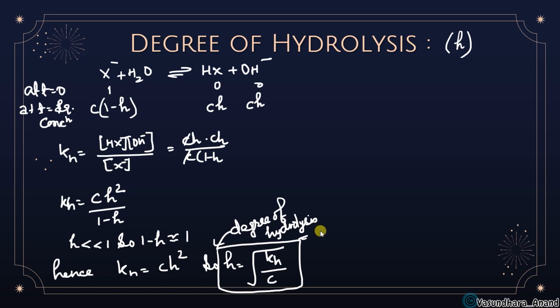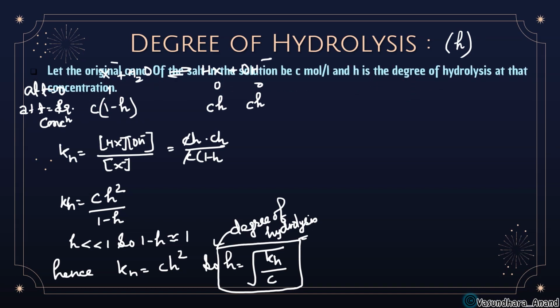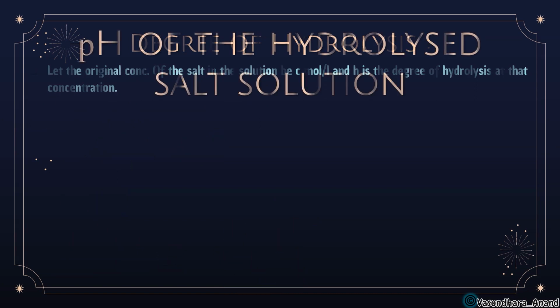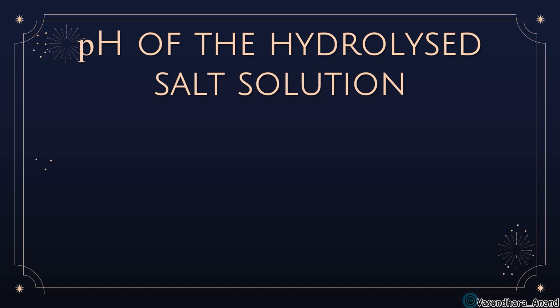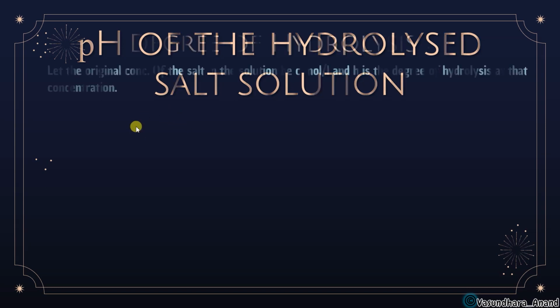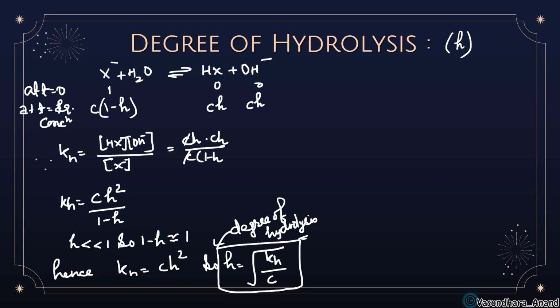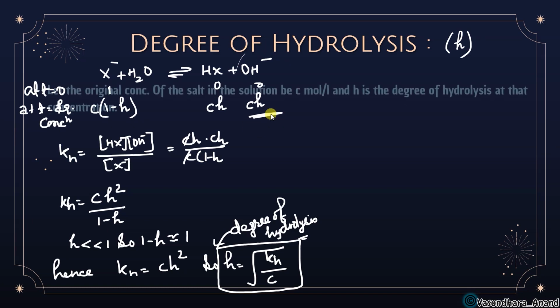Any doubt in this degree of hydrolysis? Now the next thing is that the original concentration of the salt solution is C mole and h is the degree of hydrolysis at that concentration. Okay, so we have calculated that. Now the pH of the hydrolyzed solution, how will we find the pH? For finding pH, in the previous slide we can check that the OH minus concentration is Ch, isn't it? So if we have the OH minus concentration, can we find the H plus concentration?